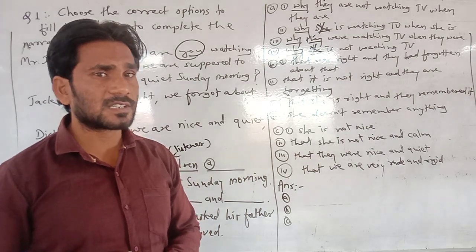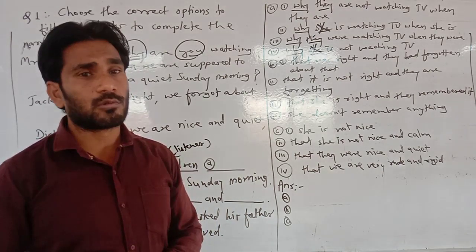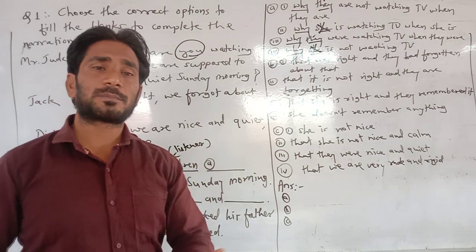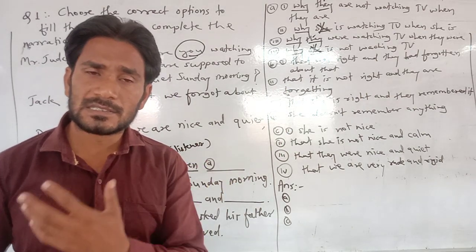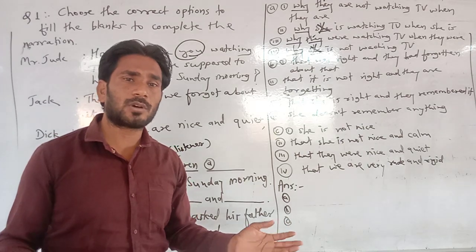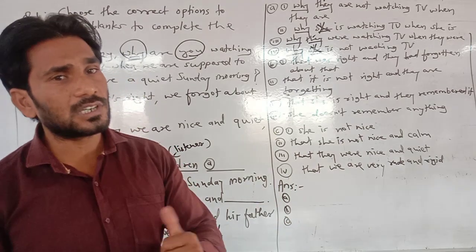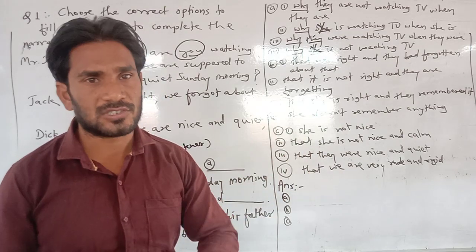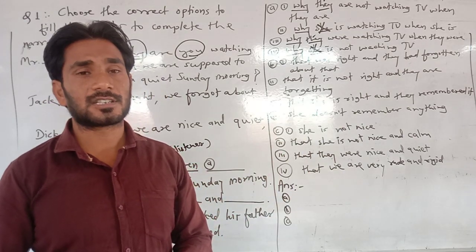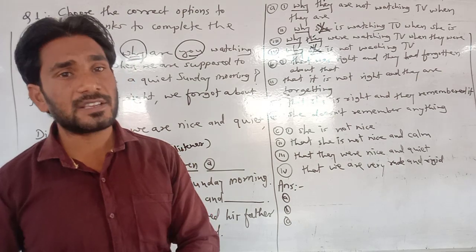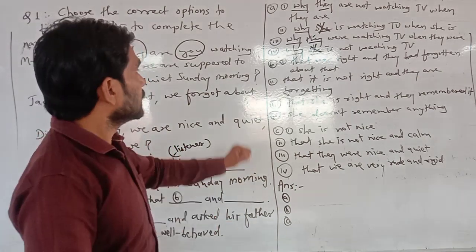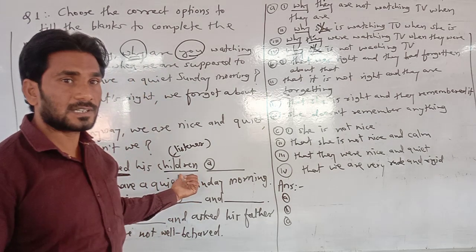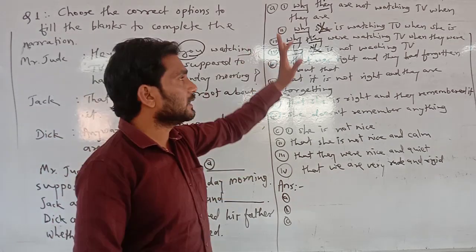So that change is done. Next one, changes of pronoun. Second person pronoun is there, so second person pronoun changes according to the listener. If there was first person pronoun, it changes according to the speaker. If there is third person pronoun, it remains unchanged. So second person pronoun "you" has changed according to the listener, children, and that's why that is correct.